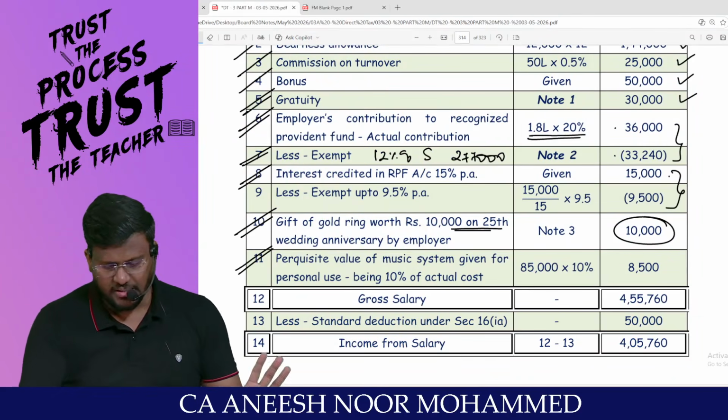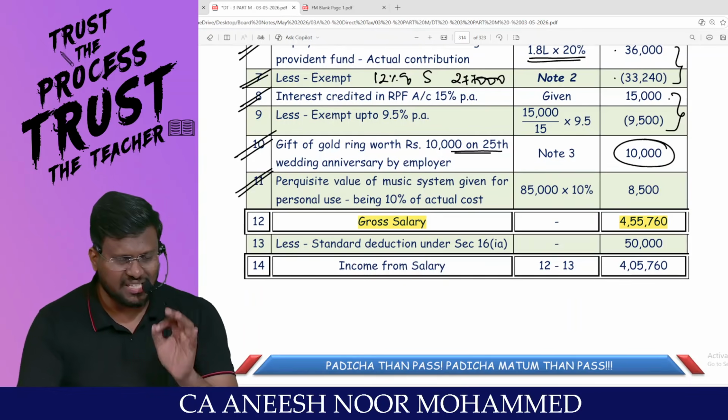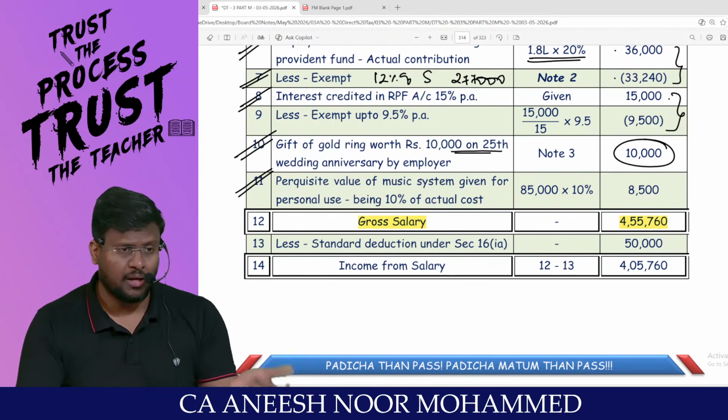So we can finalize the salary chapter 1. Sir, gross salary is this much. Since the assessee is traveling through the optional tax regime, that means you shift out of the default tax regime.